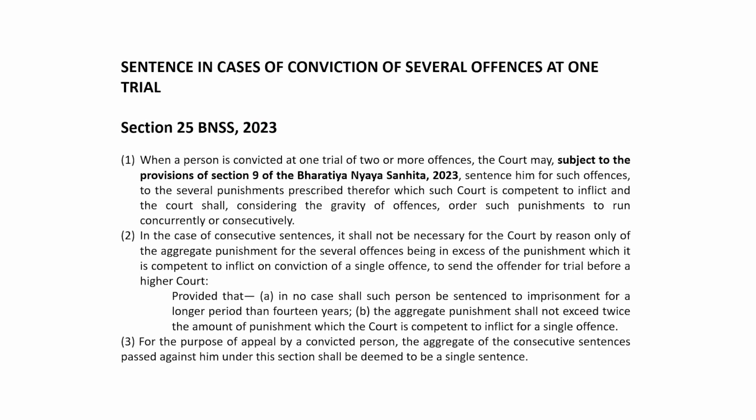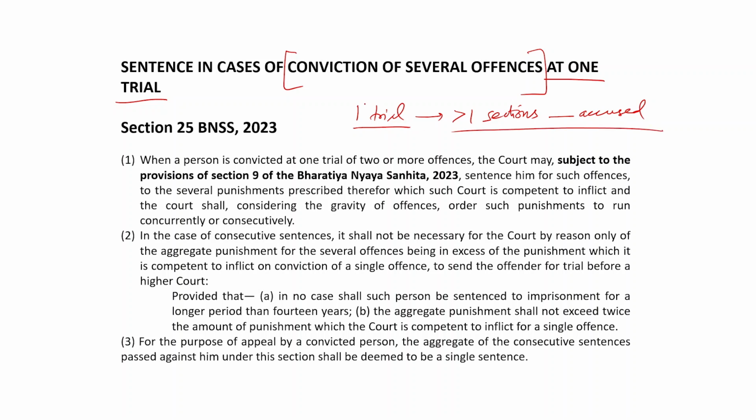Section 25 talks about a situation where at one trial somebody has been convicted for several offences. Such examples may be well thought of, where you'll be ordinarily finding cases where in one trial there would be more than one sections pressed against the accused, and they would all be tried at this single trial.